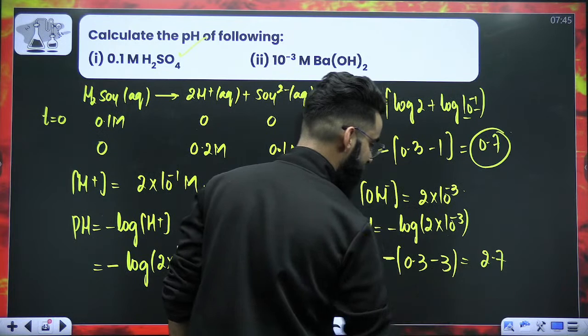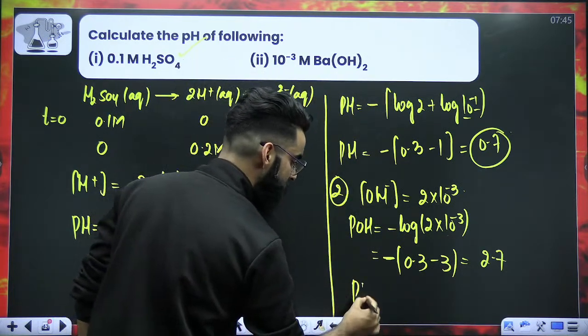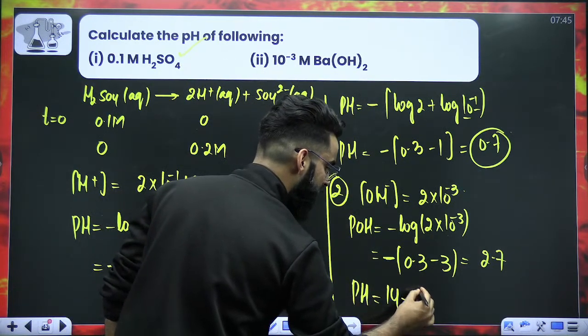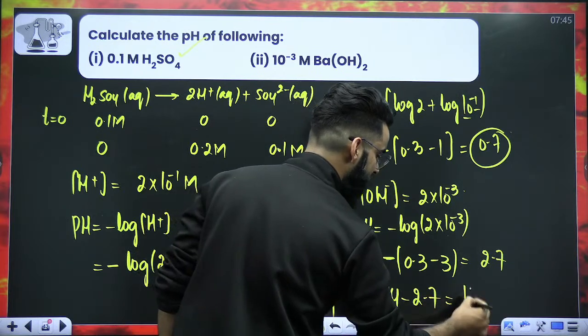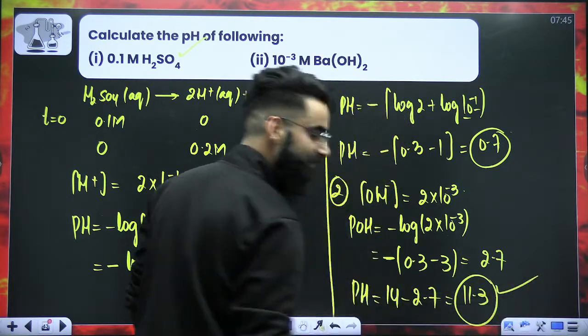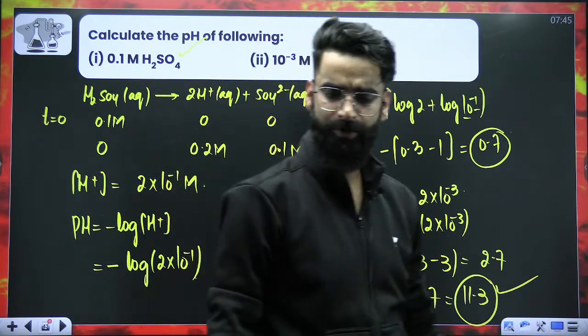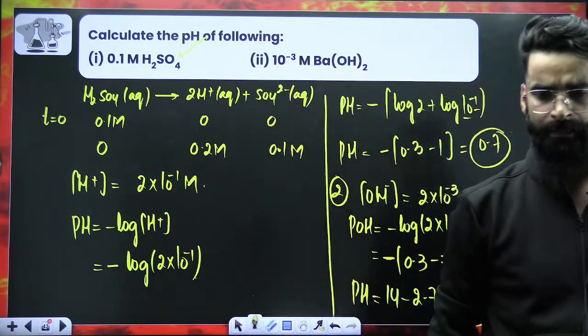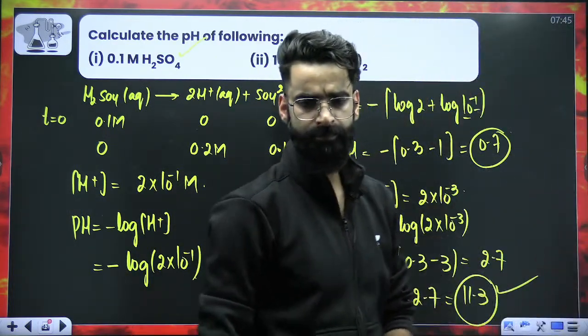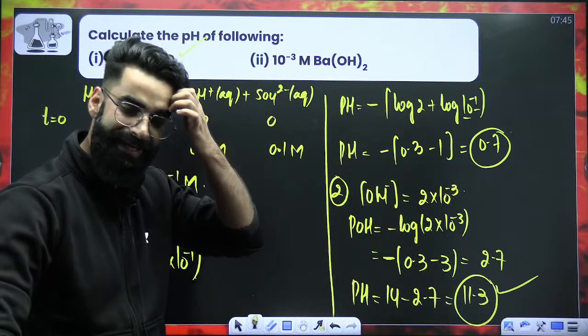The value is 2.7. So pOH is 2.7. So pH is going to be 14 minus pOH. The value has to be 11.3. Right? Done and dusted. Nothing to worry about these questions. Perfect. Is that clear?